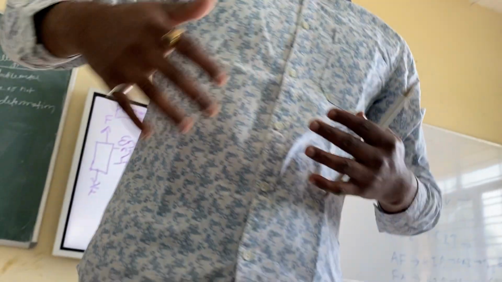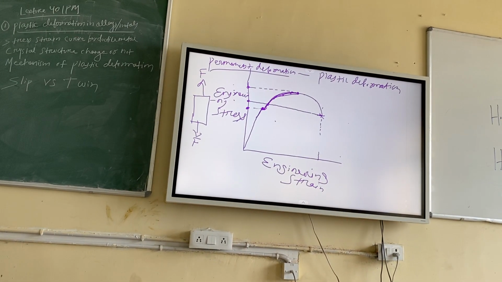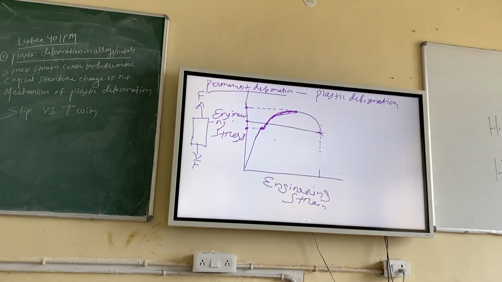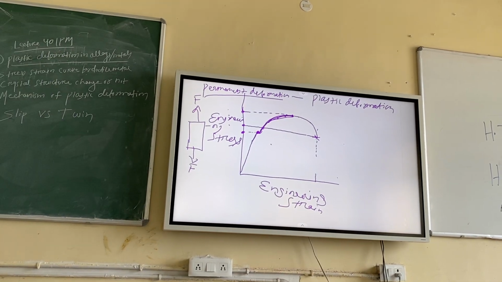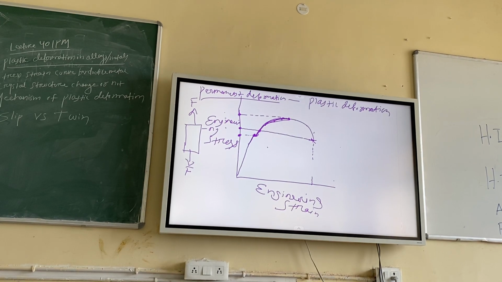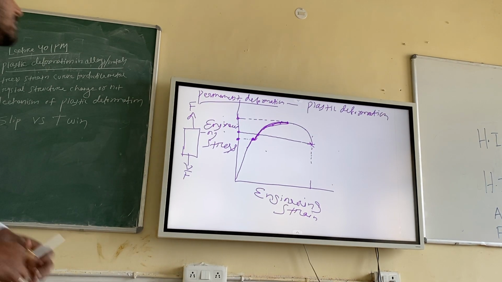So that means if a lot of dislocations are generated in a material, what happens to the strength? Strength will increase, right? A simple concept. If you want to increase the strength of any metallic material, you have to prevent the motion of dislocations, or do something so that dislocations cannot easily move. They will get stuck. Then you have to apply more load, and only then can they move further. So that is happening here.